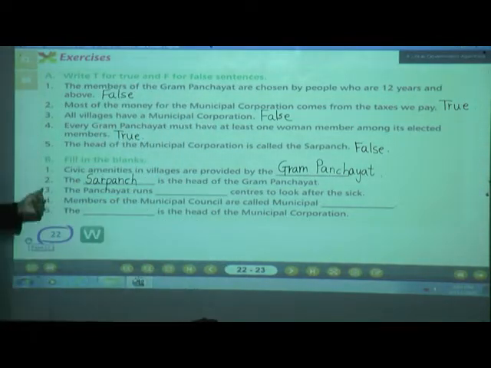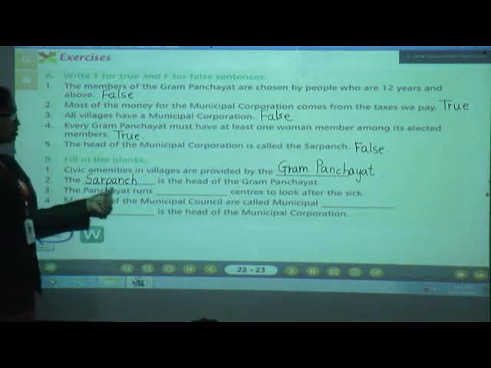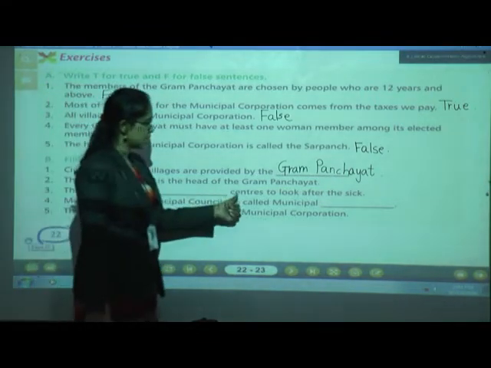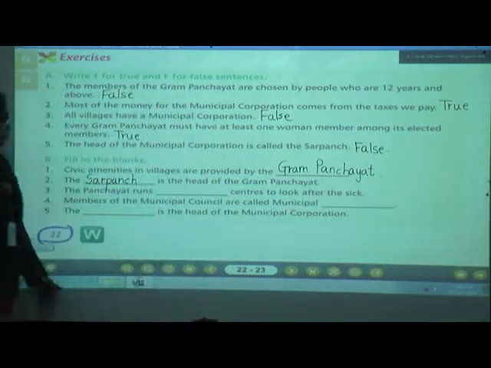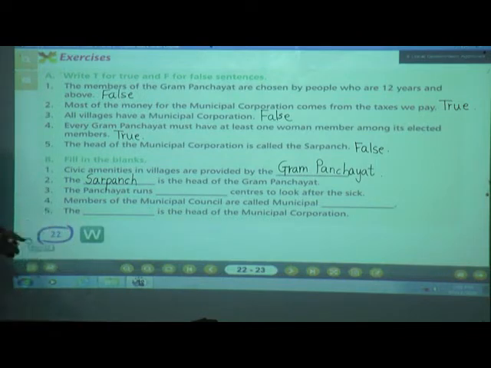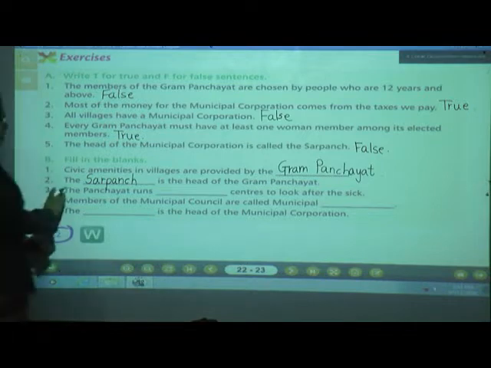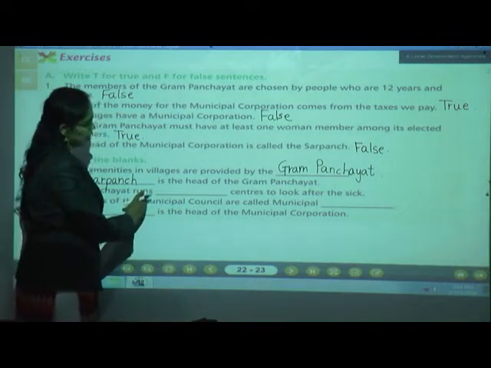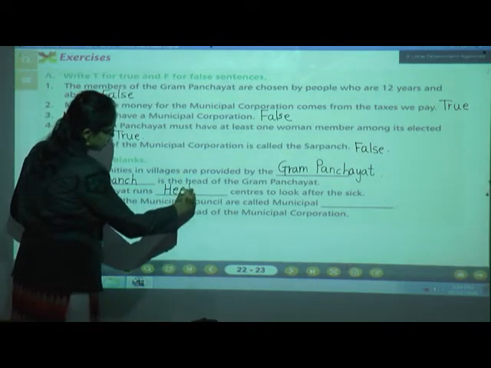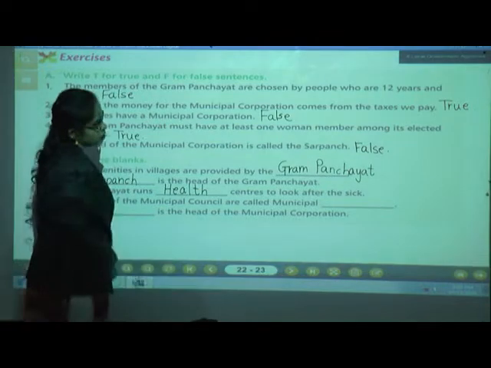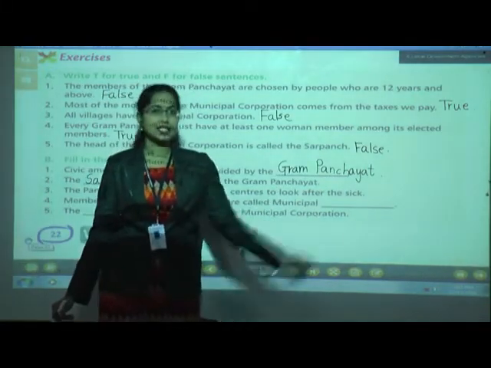Now next question, that is 3. The Panchayat runs dash centers to look after the sick. Who runs the centers to look after the sick people? Yes children, come on, give me the answer. What is the correct answer? Yes, the Panchayat runs which center? Health center. What is the spelling of health? H-E-A-L-T-H, health center to look after the sick.